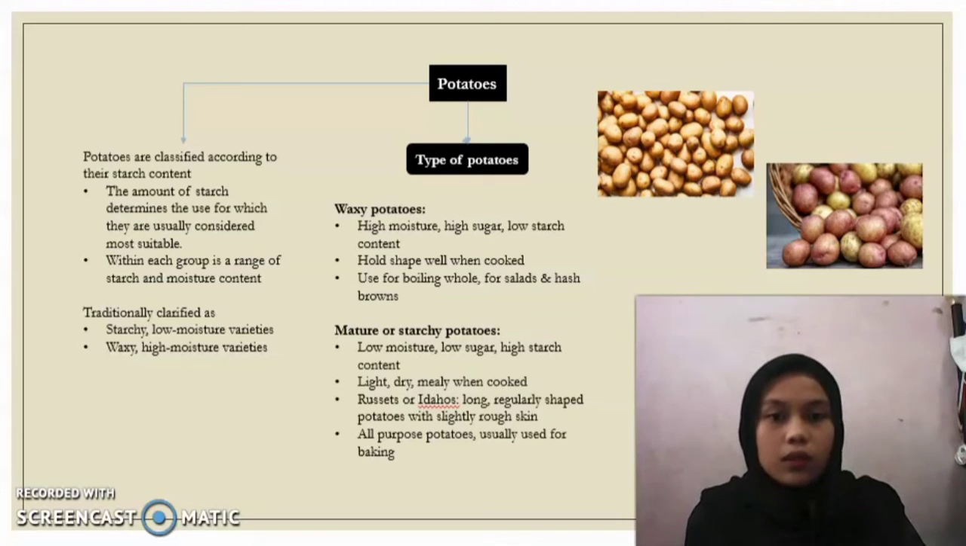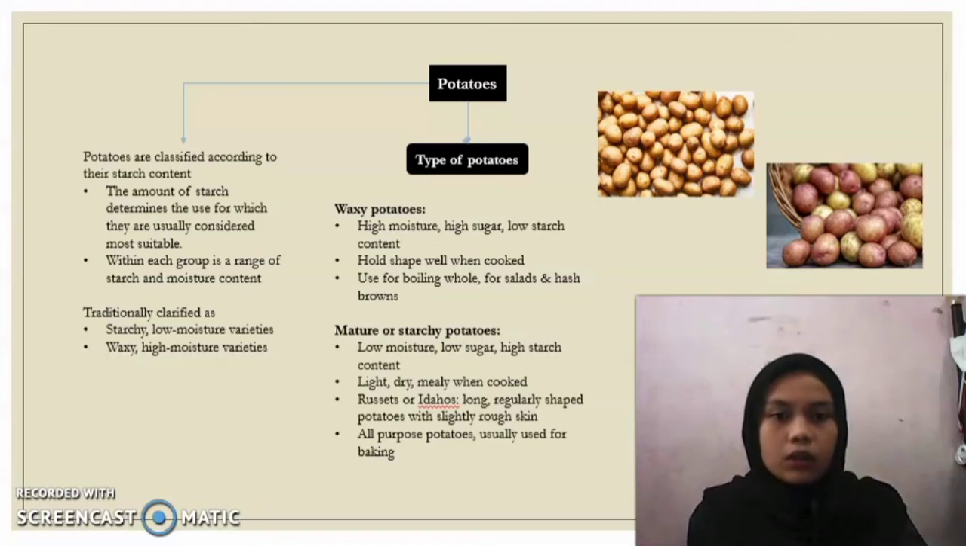The first one is waxy potatoes. Waxy potatoes have high moisture, high sugar, and low starch content. It also holds shape well when it is cooked, and it is used for boiling whole, for salads and hash browns.